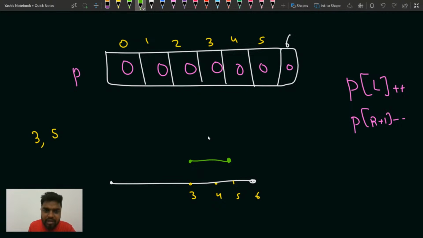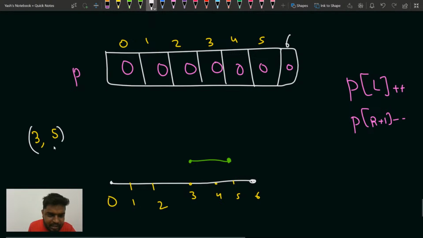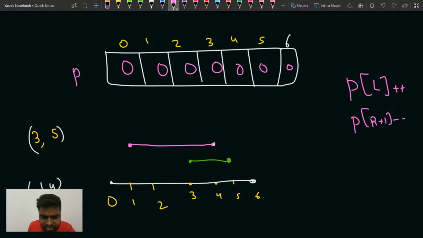Then suppose I also tell you another range, 1 to 4, that I'll be visiting the shops from 1 to 4 as well. So 1 is here and 4 is here. Can you tell me the total number of times?